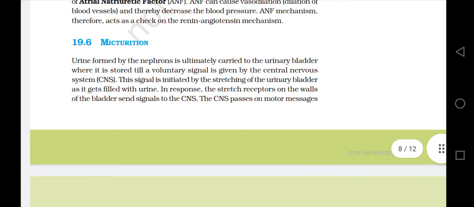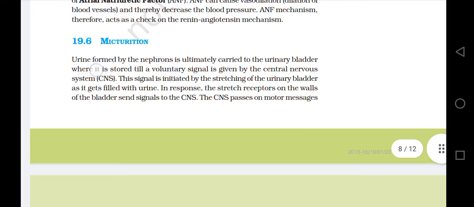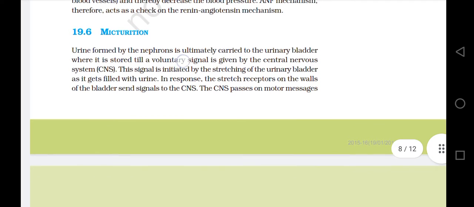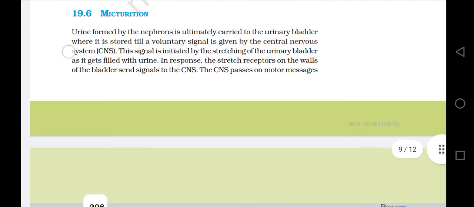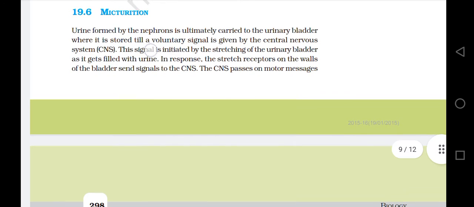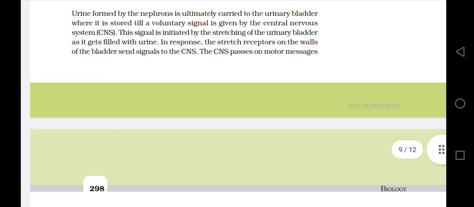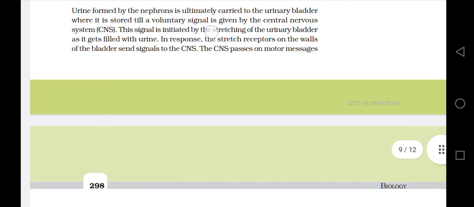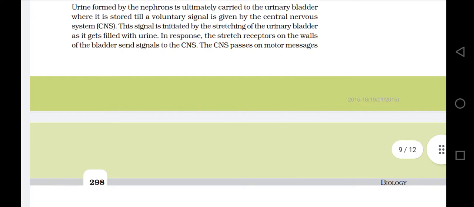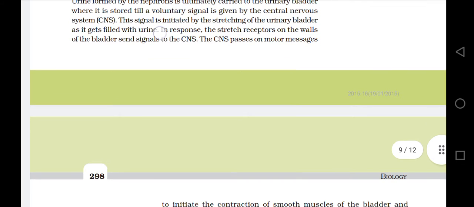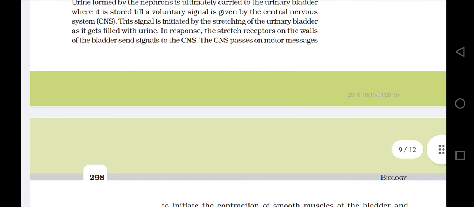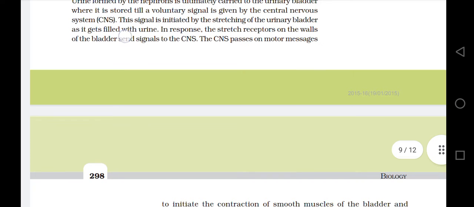19.6. Micturition. Urine formed by the nephron is ultimately carried to the urinary bladder, where it is stored till a voluntary signal is given by the central nervous system, CNS. This signal is initiated by the stretching of the urinary bladder as it gets filled with urine. In response, the stretch receptors on the wall of the bladder send signals to the CNS.